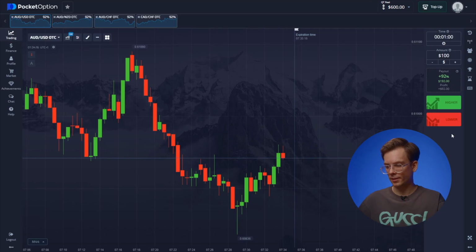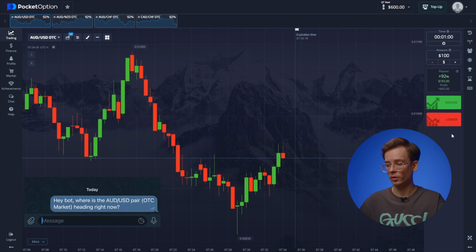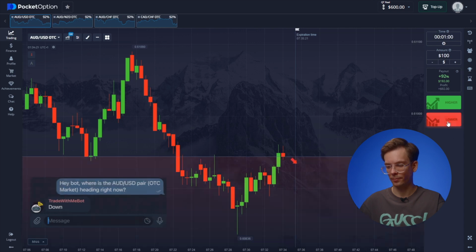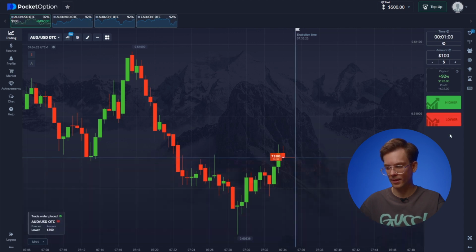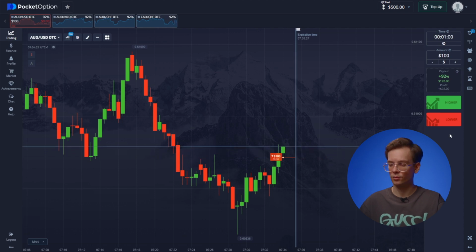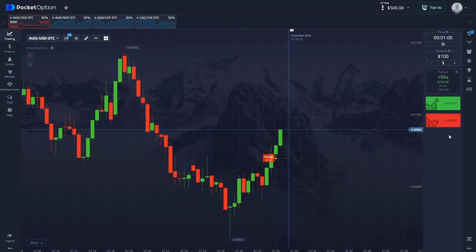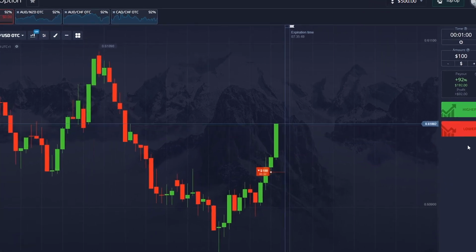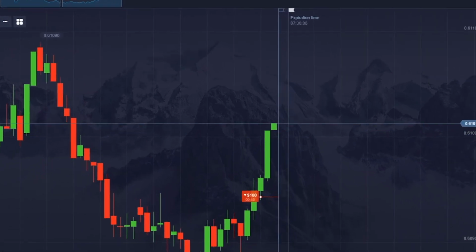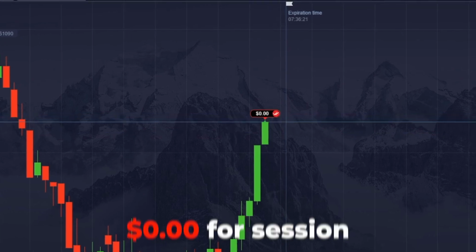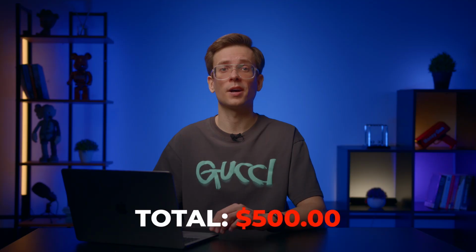The Australian and the US dollar, starting with 100. Okay, got a message from the bot. It recommends investing for the drop. Let's roll with it. And let me see. Well, the buyers are definitely in control here. Strong green impulses signal a continued upward trend. As I expected, the deposit is down to 500.